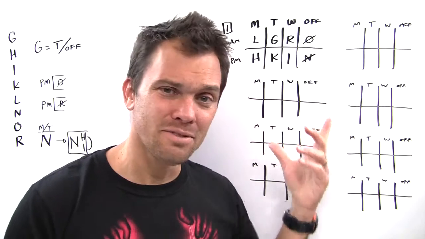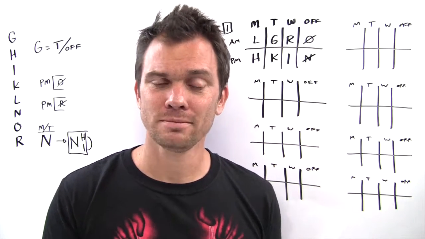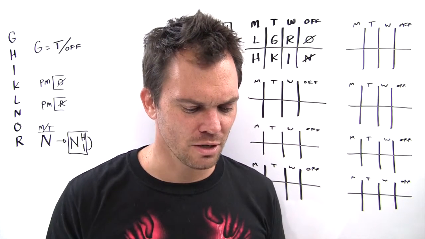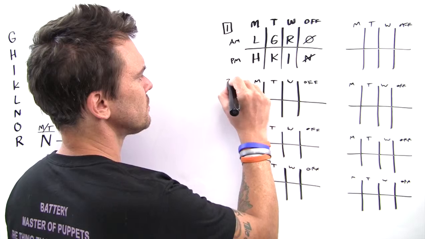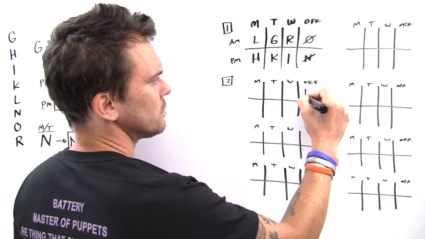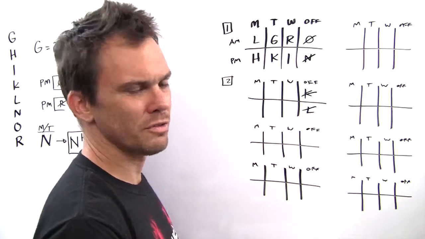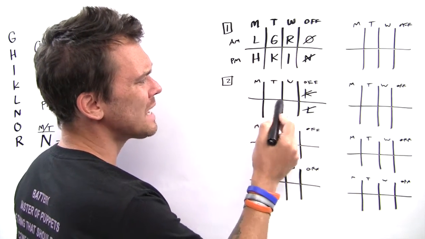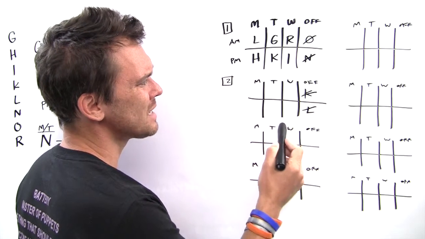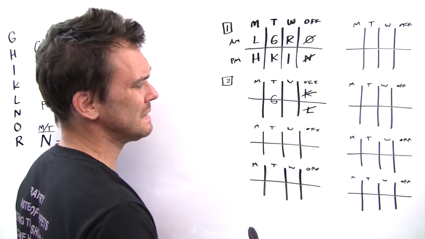And you can see I've set myself up with a million tic-tac-toe diagrams, so I'm ready to do some work. So let's do some work. Question number 2, K and L do not give reports. So K and L, not reports. And I like crossing them off just for the visual. Well, now we know that O and R are in the morning someplace, and George is on Tuesday someplace.